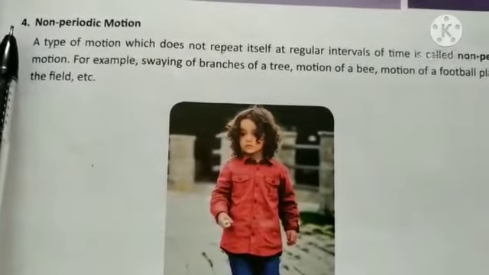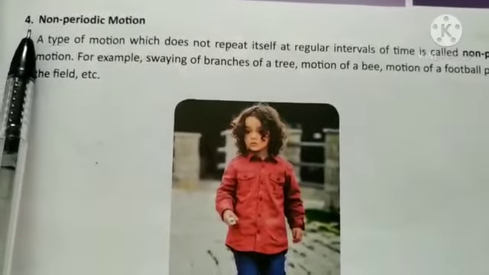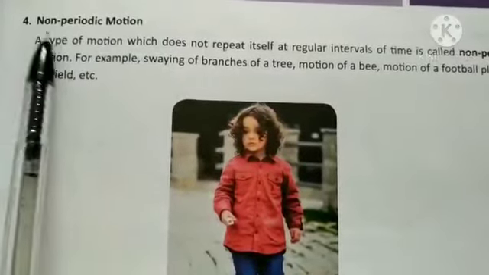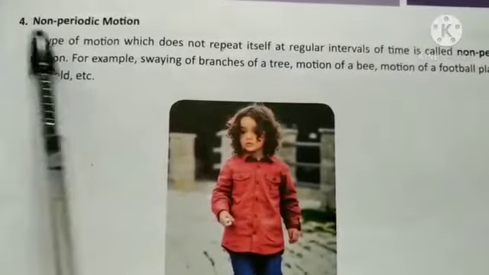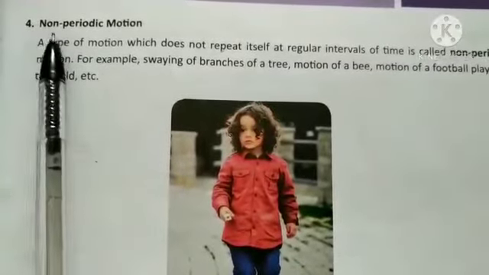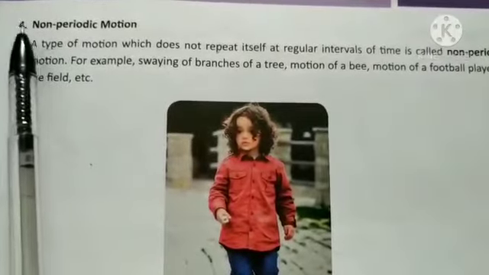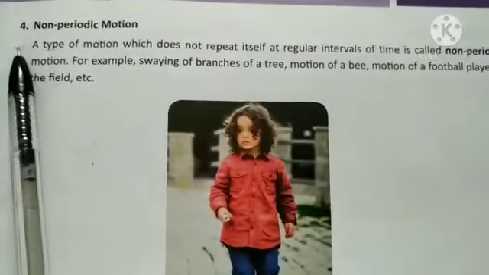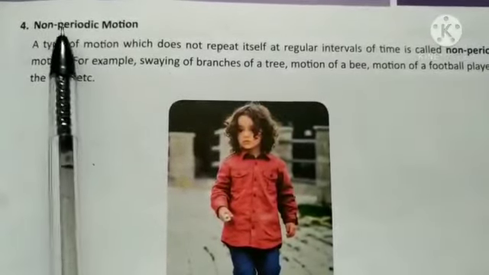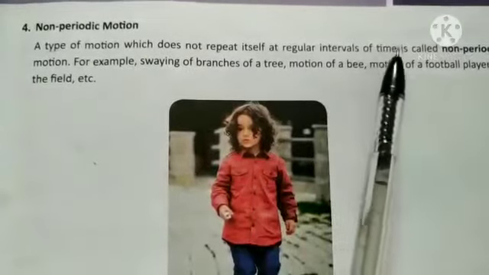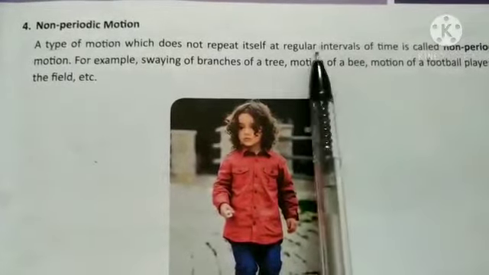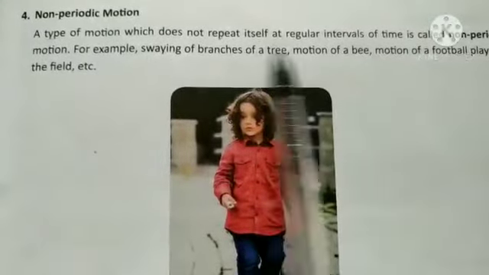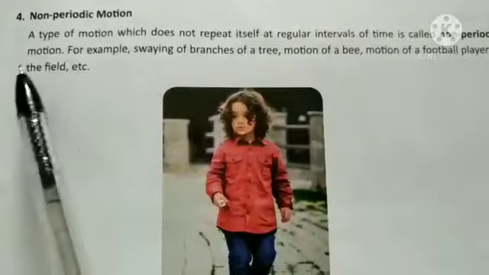Another type of motion that we are going to discuss is non-periodic motion. We can also say it is just the opposite of periodic motion. Whereas periodic motion repeats itself after a regular interval of time, non-periodic motion is a type of motion which does not repeat itself after a regular interval of time. When a body performs this type of motion, it is said to be non-periodic motion. Example, the motion of football players in the field.